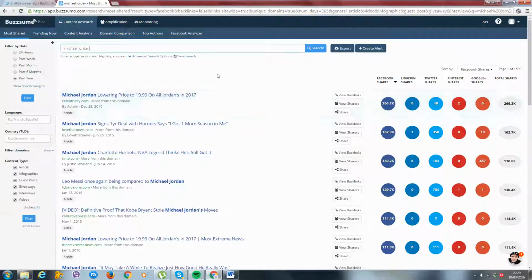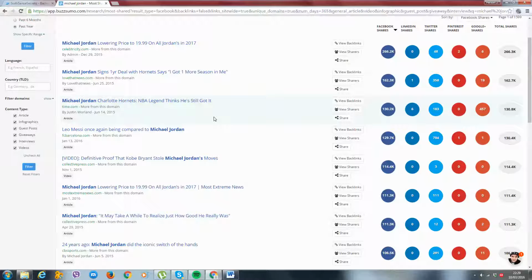So yeah, you've got a perfect article here. This is doing its rounds these days. I'm seeing this article a lot. "Signs 1 year deal with Hornets." You have to see that with some content, what happens is you'll find content, but it might be from a year before or so, and it might have been a trend at the time. It might have been something that happened at the time, but it no longer matters.